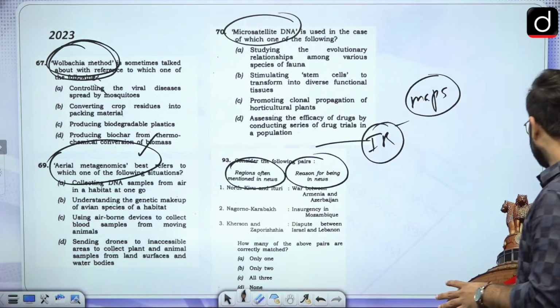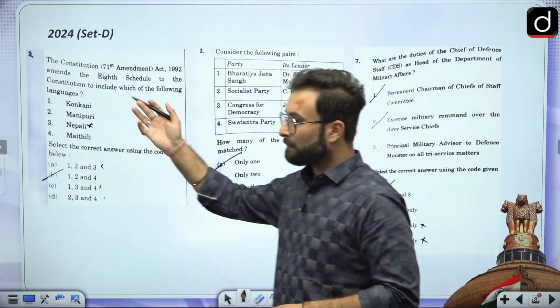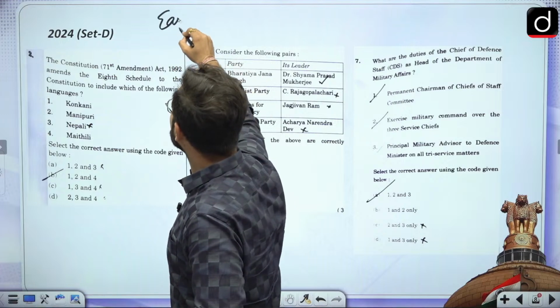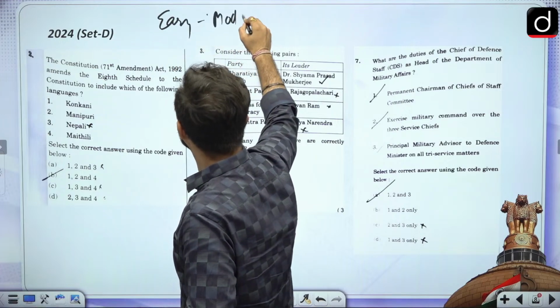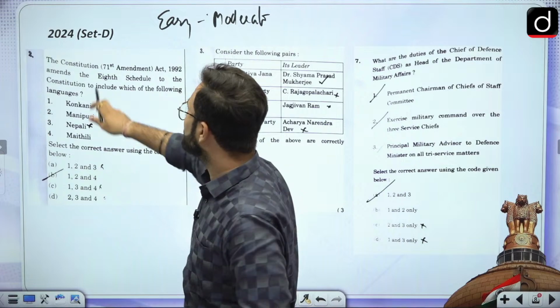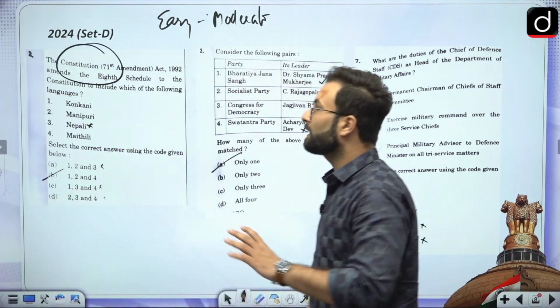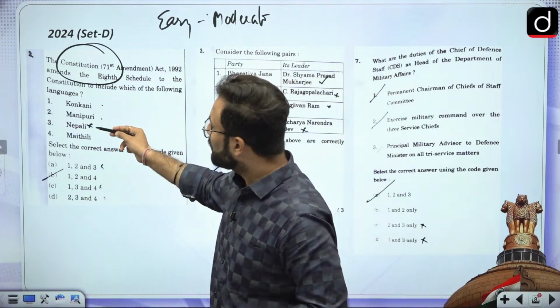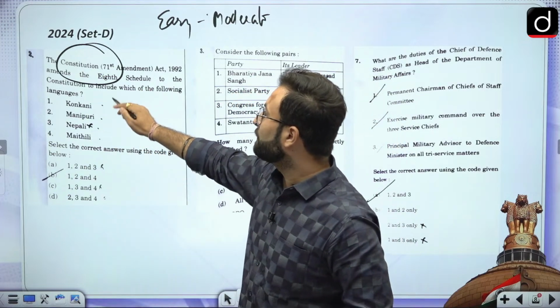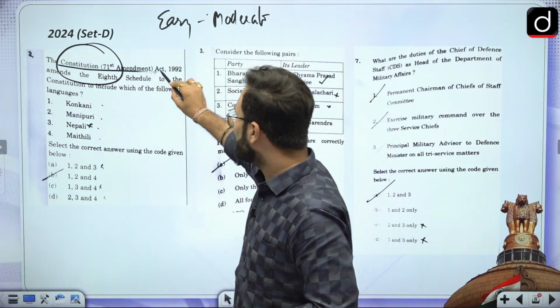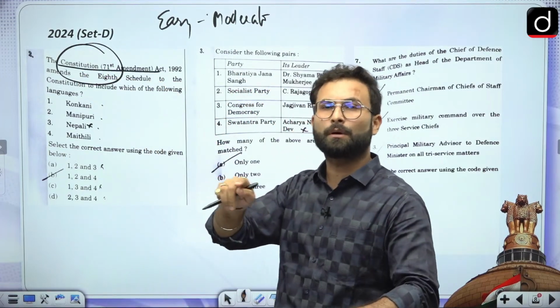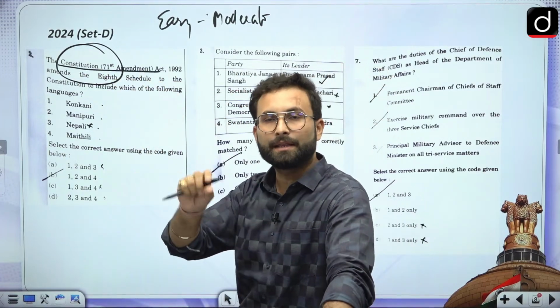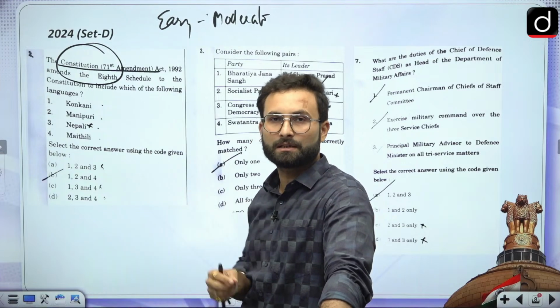Now coming to the 2024 paper, it was said that the paper was easy to moderate. Now I'll tell you why it was easy to moderate. Here they have asked about a constitutional amendment act, the 71st Constitutional Amendment Act. They have given Konkani, Manipuri, Nepali and Maithili, and asked which of these languages were given status in the Eighth Schedule through the 71st amendment act.